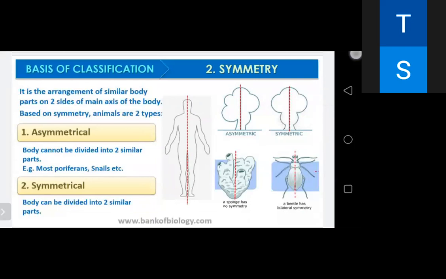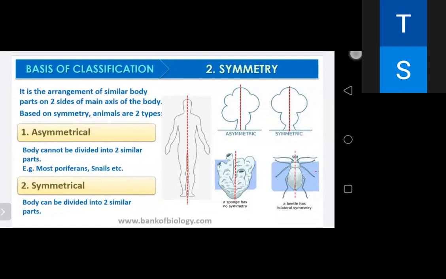On the basis of symmetry, again there is a classification. Symmetry refers to the arrangement of parts on the opposite sides of the body of a three-dimensional element. It is the arrangement of similar body parts on two sides of the main axis of the body. If you cut the body in one plane, one axis, into two equal halves, then it is bilateral symmetry. If you cannot cut into two equal parts, it is asymmetrical.